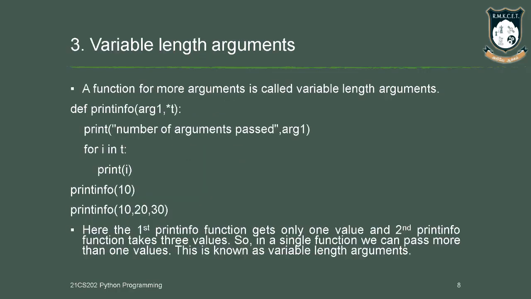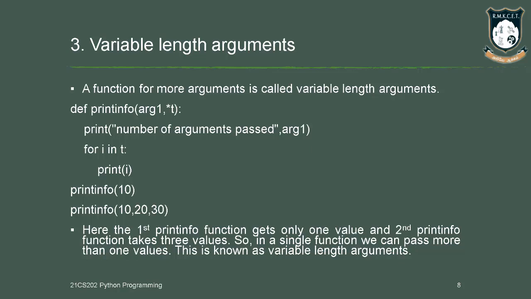The third case is variable length argument. Usually, while sending data, we give the arguments in the function header based upon the input data. In some cases we do not know how many values we are going to give as arguments. For those cases we can go for the variable length argument, and we can provide as many values as we need. In the function header you have to get the variable, and next to that you have to use the